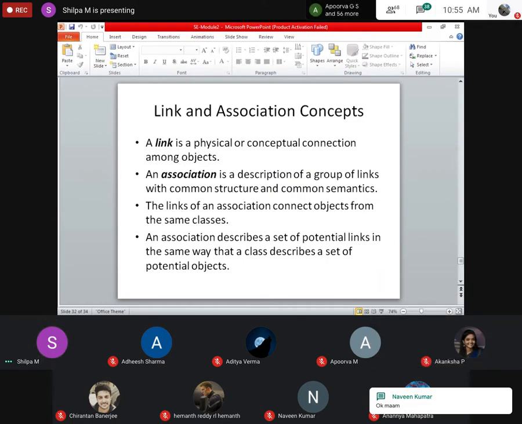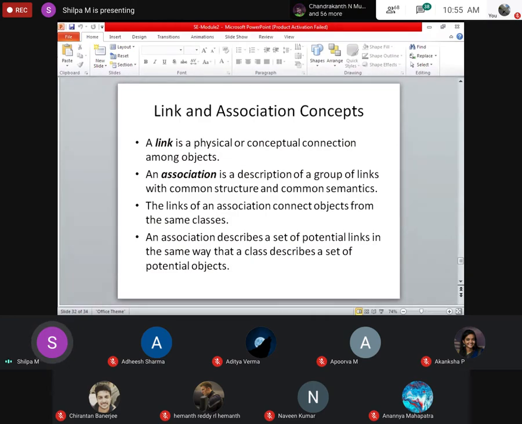The next is link and association. See, a link is a physical or a conceptual connection among objects. So, two classes or objects can be connected together. It may be conceptual or it may be physical, and this is called a link. An association tells a group of links with common structure and common semantics. Actually, it is somewhat similar. There exist links. How are they linked, or what is that association that is given by this association?